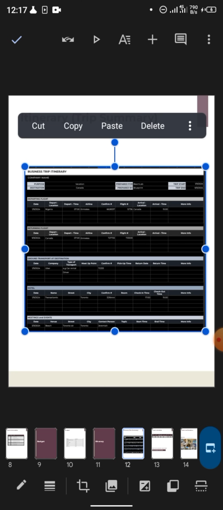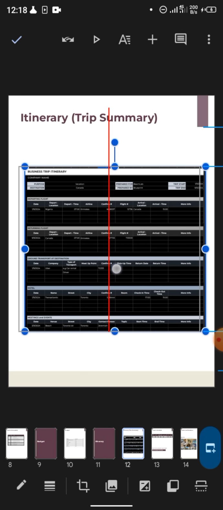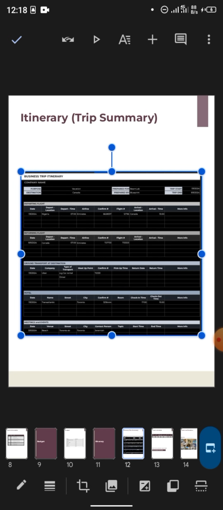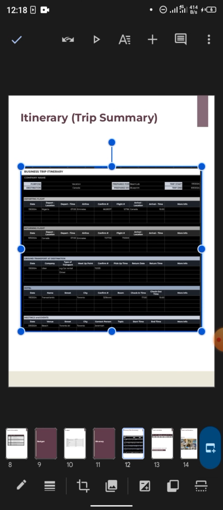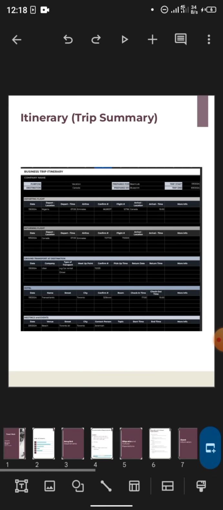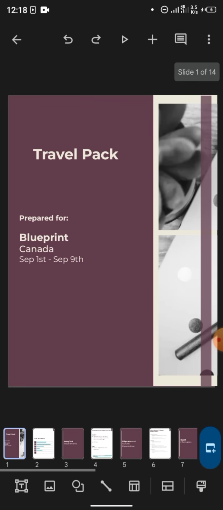So what you do if it's a client you're working for, you can just add the link to the sheet. Your clients will just click on the link and be redirected to the Google Sheets where they can view the business trip itinerary that you created there. Okay, that's it. That settles it. Let me just center this image. Good. So that's it for this slides section.